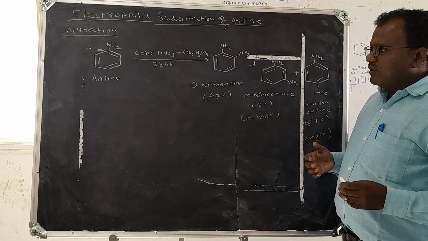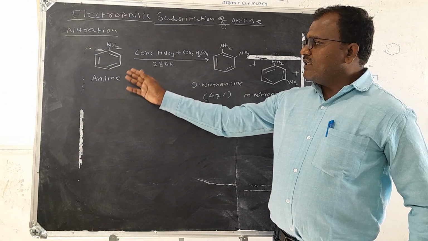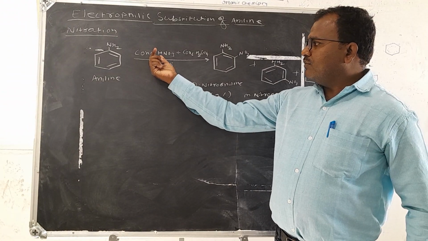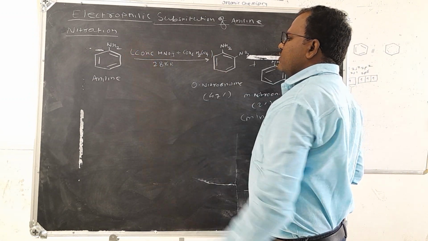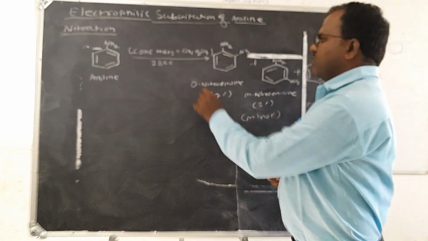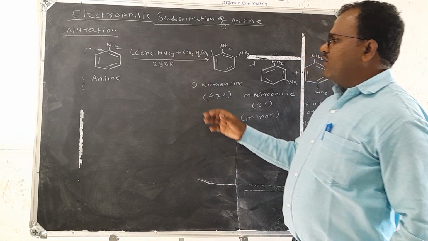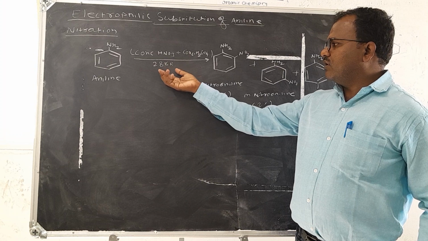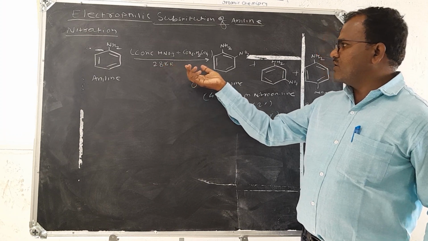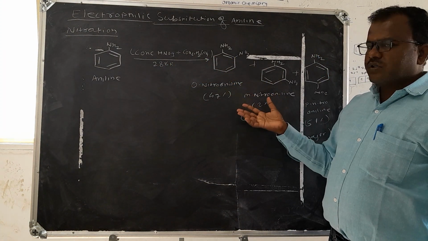The maximum yield is para-nitroaniline when aniline is reacted with the mixture of concentrated HNO3 and concentrated H2SO4 at 288 Kelvin. Three products are formed.